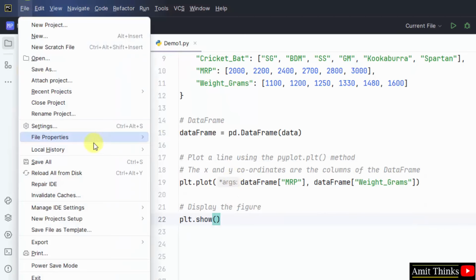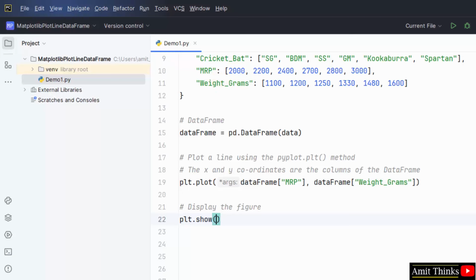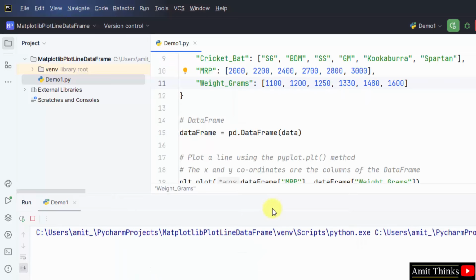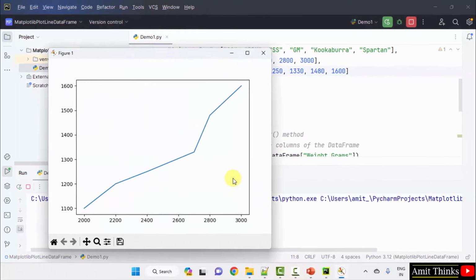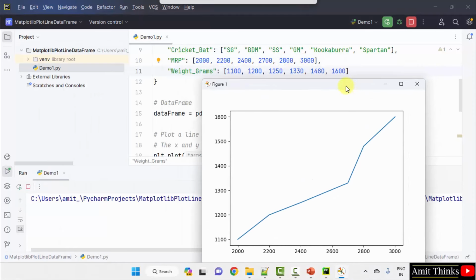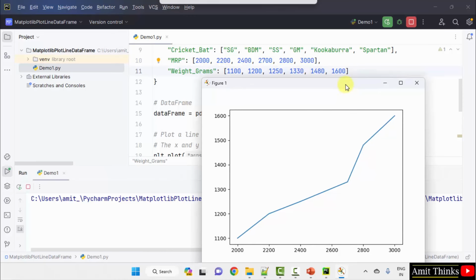Go to file, save all. We have set 2 columns for our x and y coordinates. Right click, run. Here it is. We plot a line using pandas data frame.